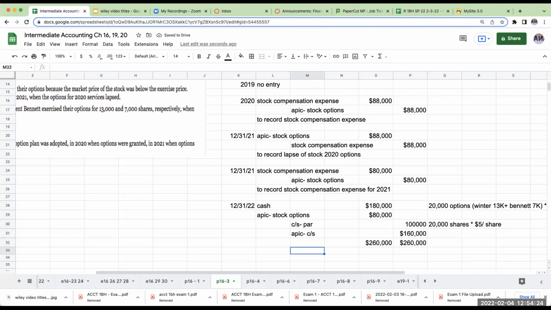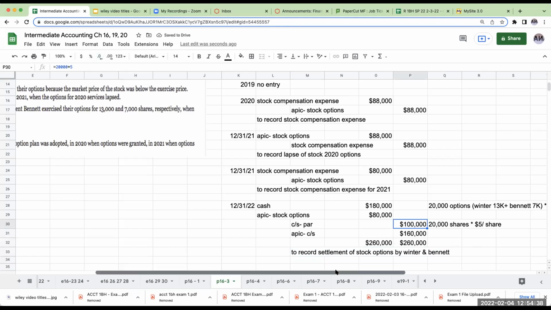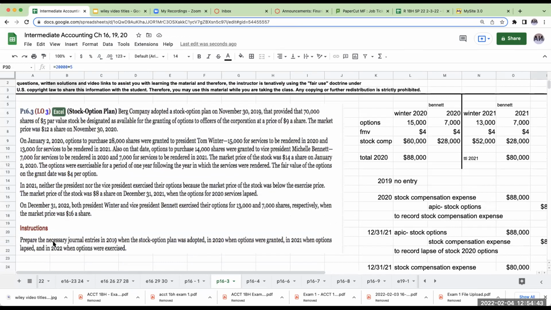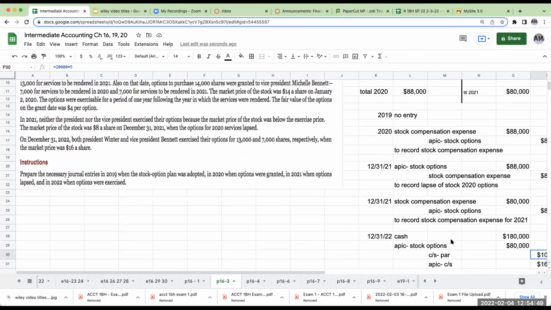And to record. Okay, so right over here, this is where you're going to kind of go through and see it. As we go back and look at this, we've done the journal entries when the plan was adopted, when the options were granted, when the options lapsed, and when the options were exercised. So it's relatively straightforward. Just again, ignore the market value.